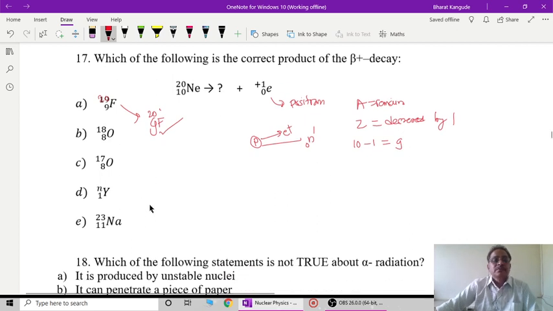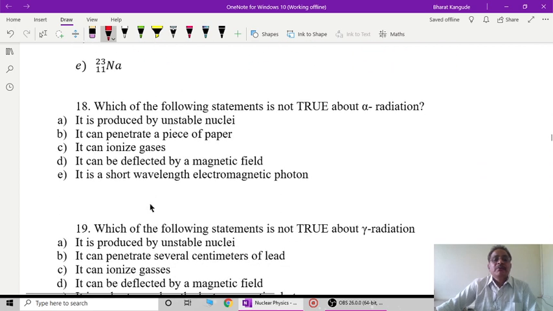Next is question number 18. Which of the following statements is not true, or false, about alpha radiation? Which is not true? We have to find out of the given statements. It is produced by unstable nucleus. That is correct. That is true.